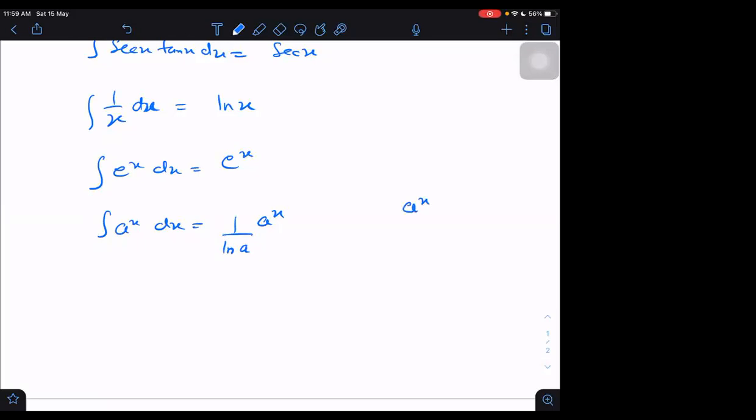If the derivative is over x, we get 1 upon log a outside, and the derivative of a raised to x is log a into a raised to x. Right or not?